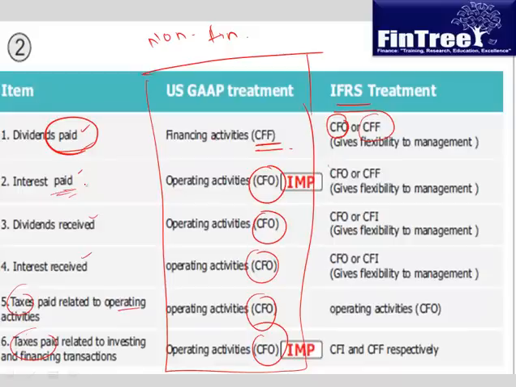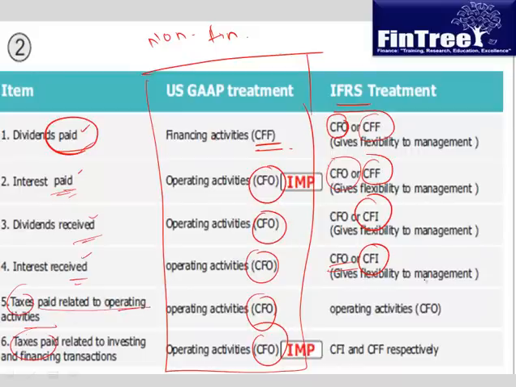Again, interest paid, I am paying interest because I have taken loan. So CFF or CFO. Dividend received, I am receiving dividend because I must have invested into certain stocks. So CFI or CFO. I am receiving interest because I have invested into certain bonds. CFI or CFO.